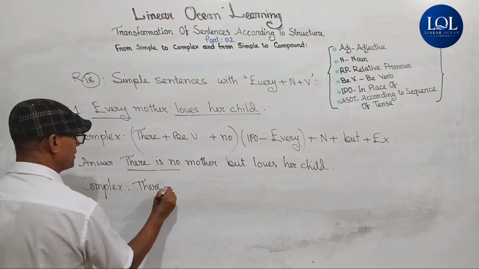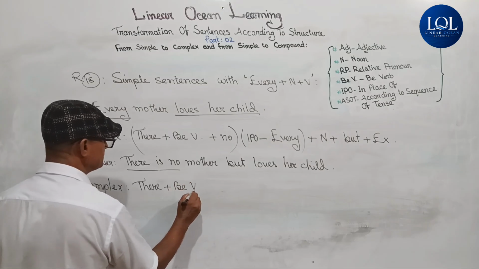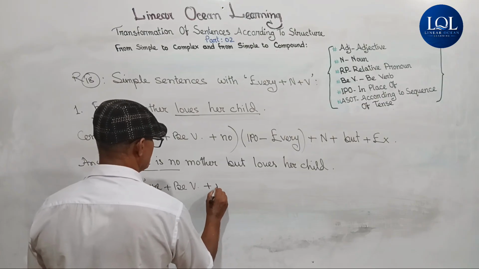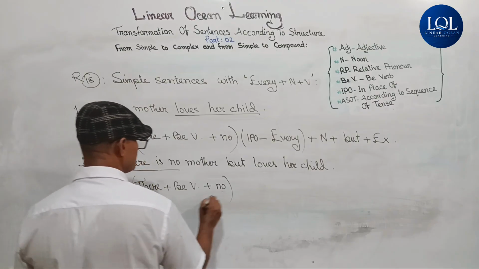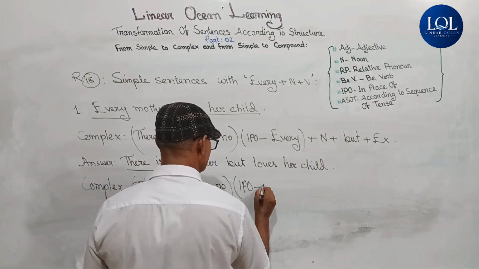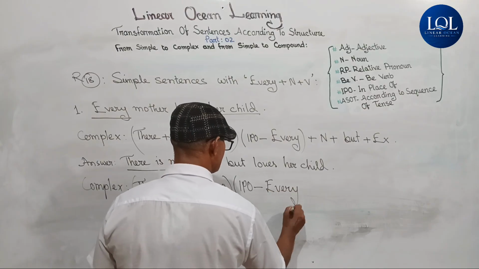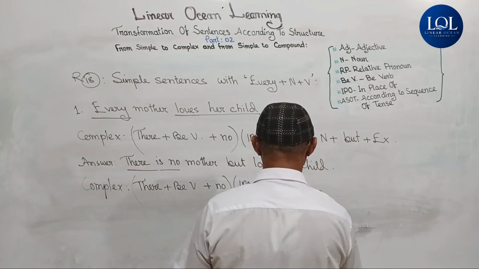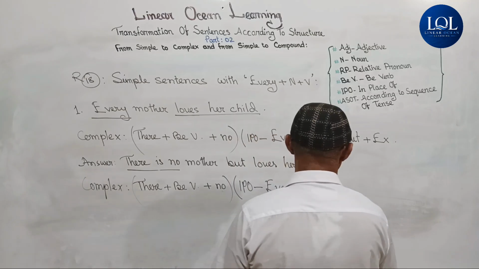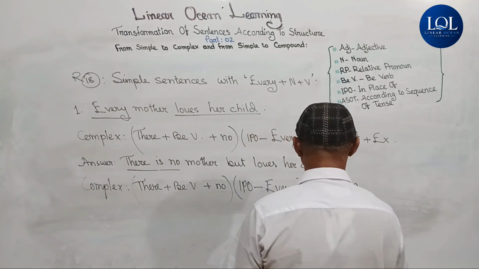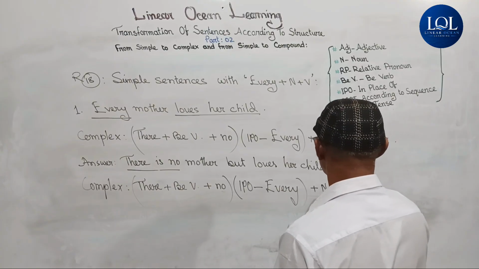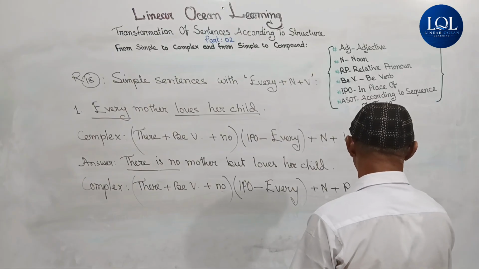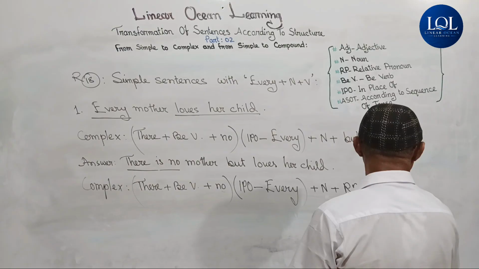There plus BV plus no, in place of every, so there is no, in this case there is no, plus noun plus relative pronoun RP, and this RP will be according to the antecedent, that is noun before it, plus does not or did not.